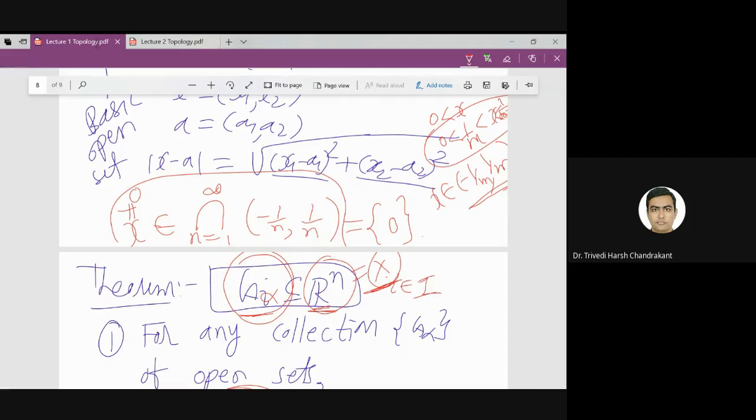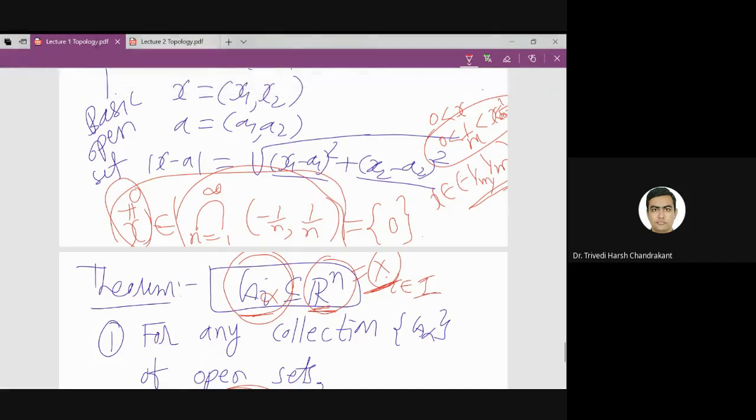Therefore it is not in the intersection if it is a non-zero number. This is the proof. I hope it is clear.